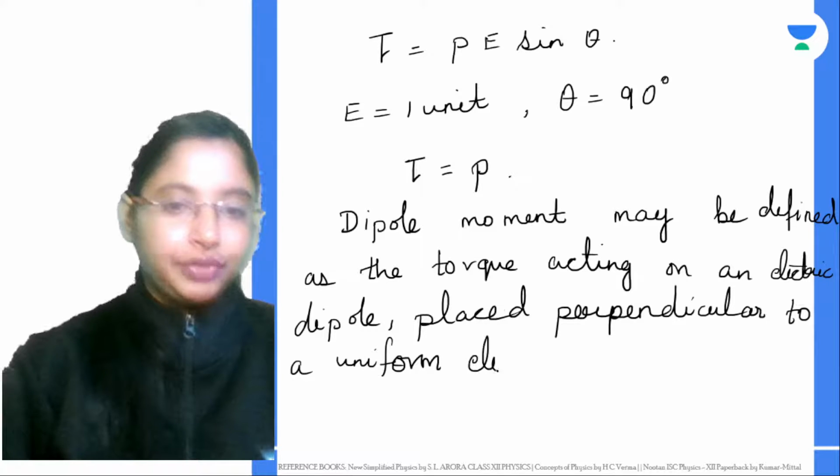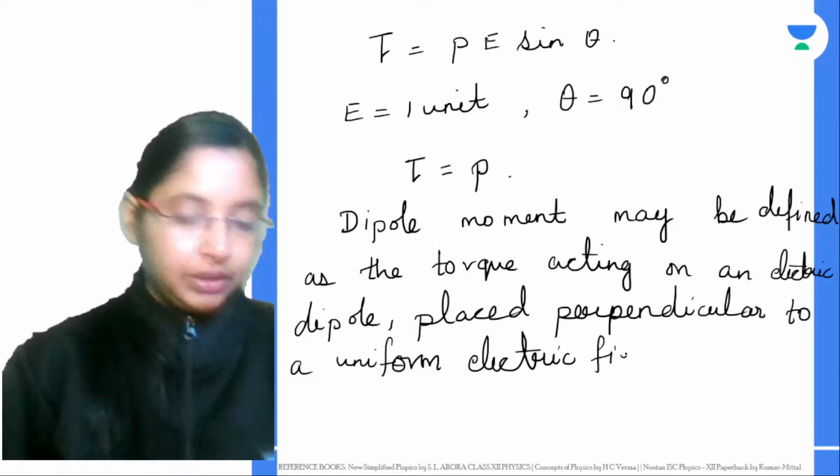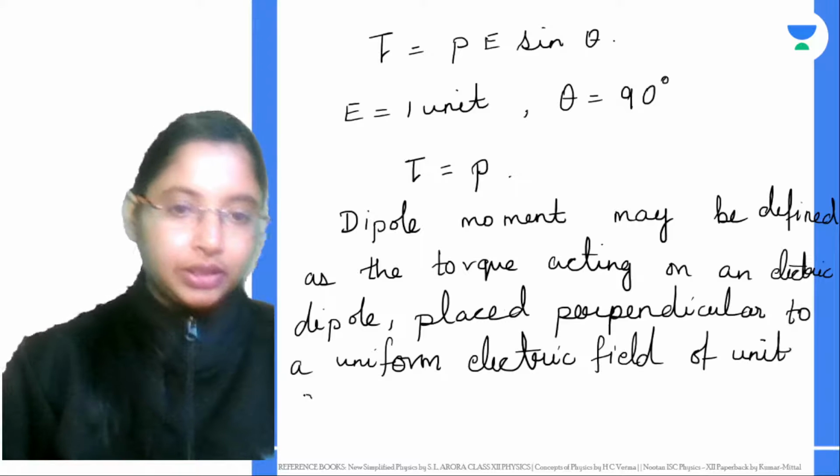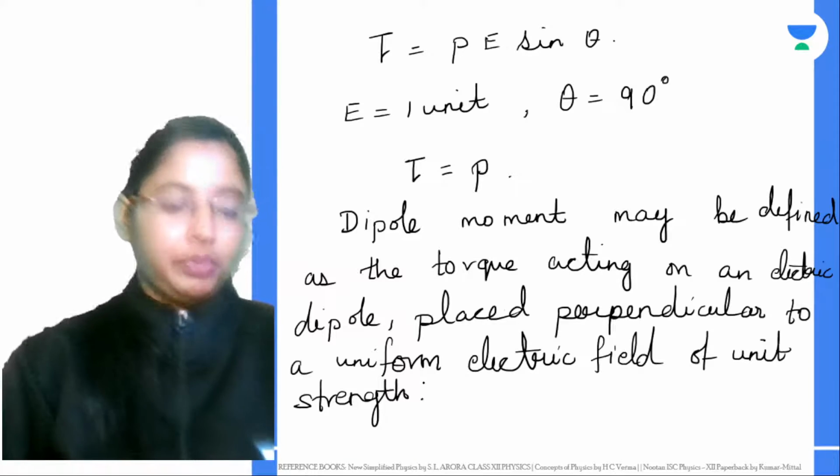The strength of the electric field is basically 1 unit. So that's another way you can define the dipole moment.